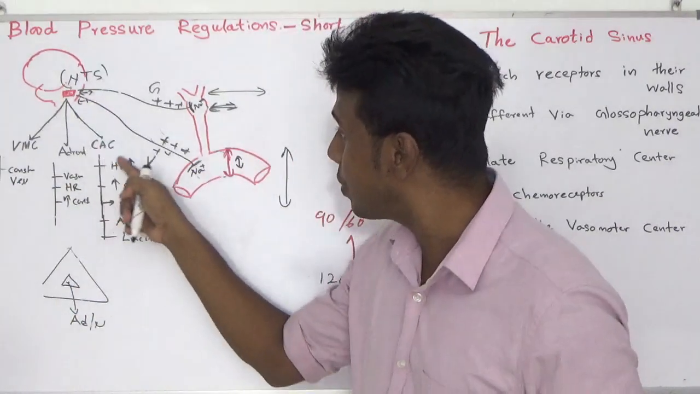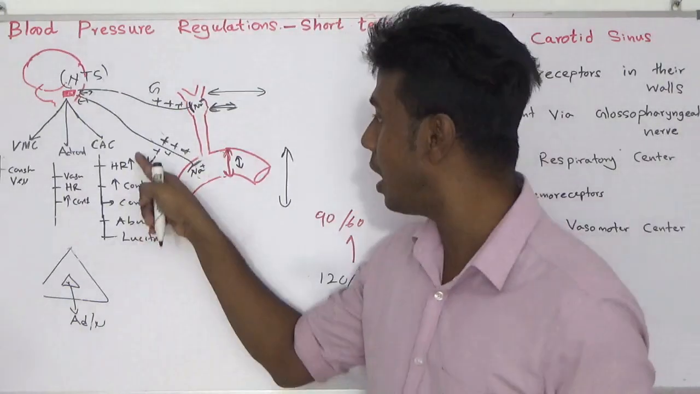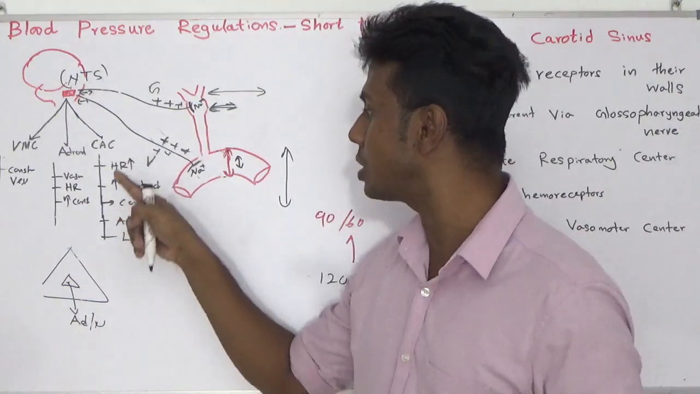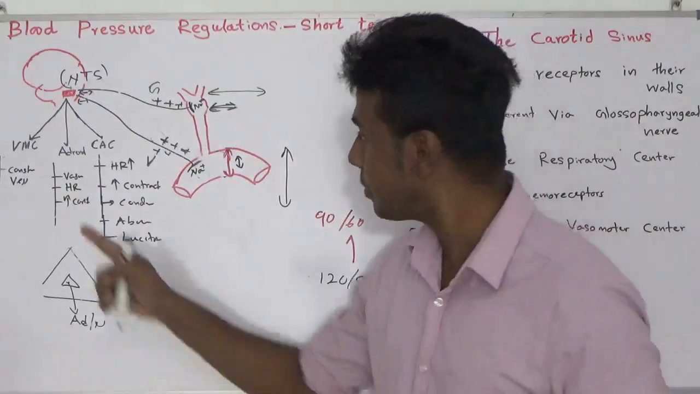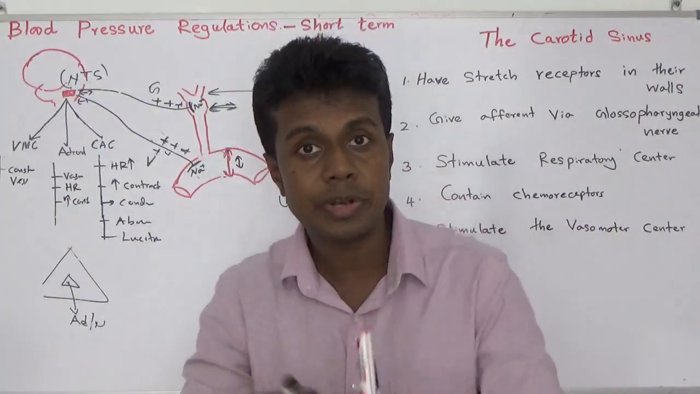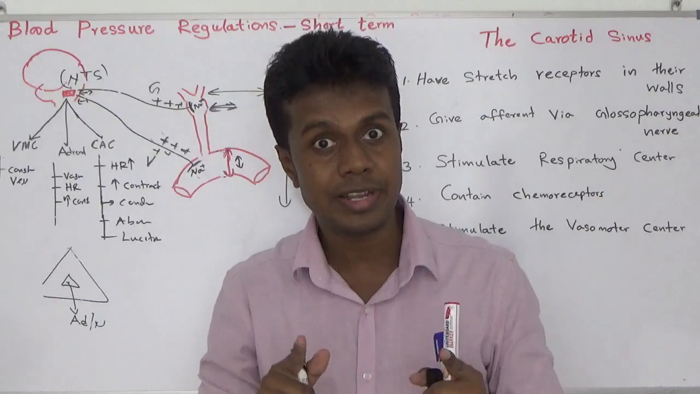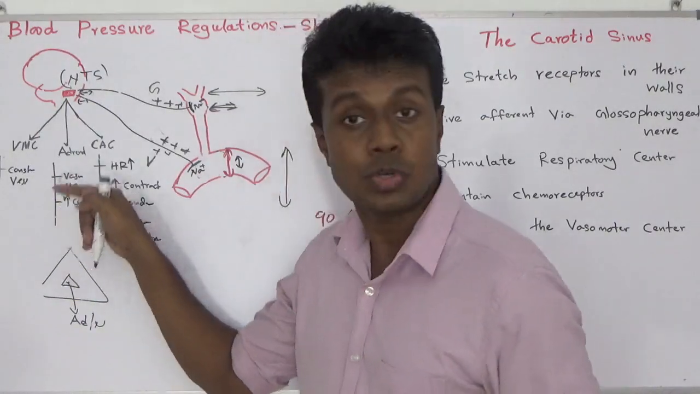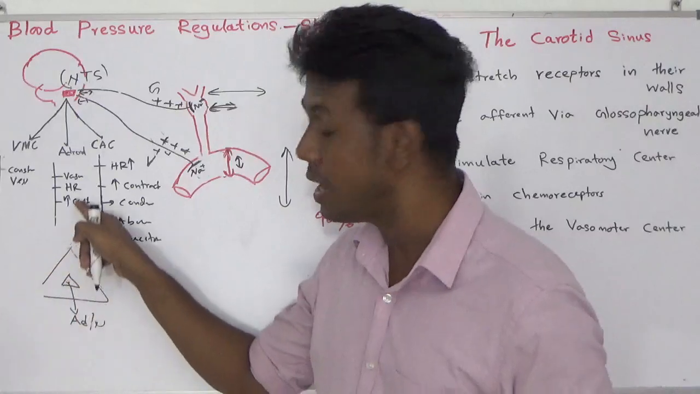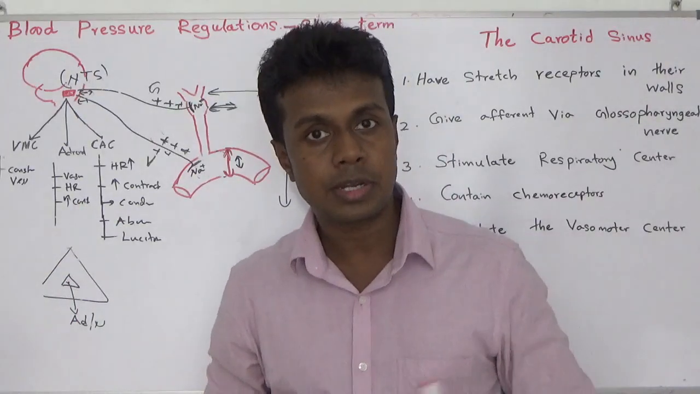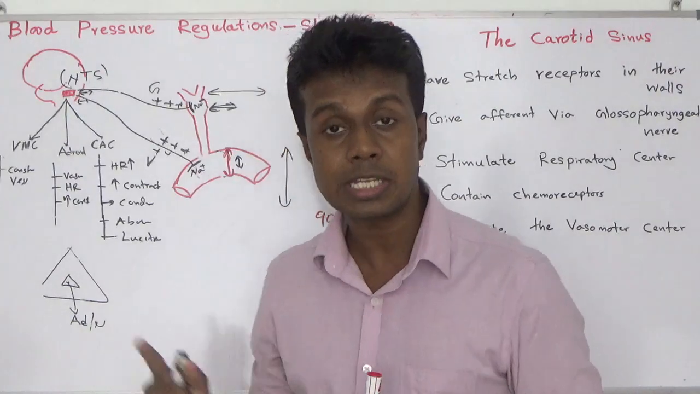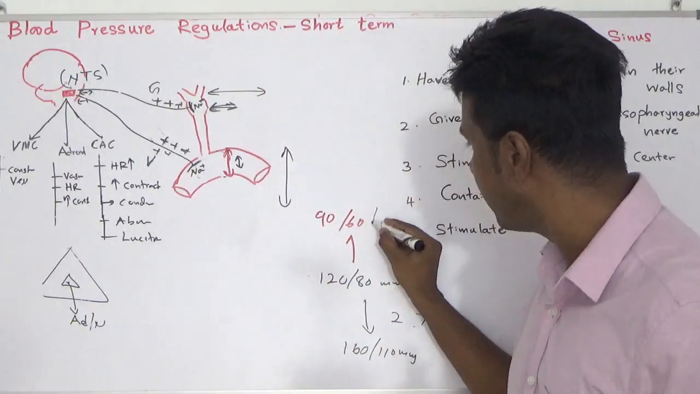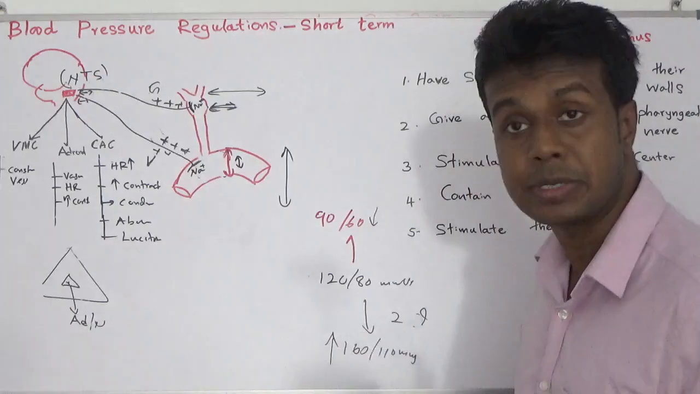They increase the activity of the cardiac accelerating center: increase heart rate, increase contractility, increase conduction, ectopic beats as well, and increase the relaxation. Not only that, they stimulate the adrenal gland, increase vasoconstriction, increase heart rate, and increase contractility as well. That is what happens when blood pressure drops. That is what happens when blood pressure goes up.